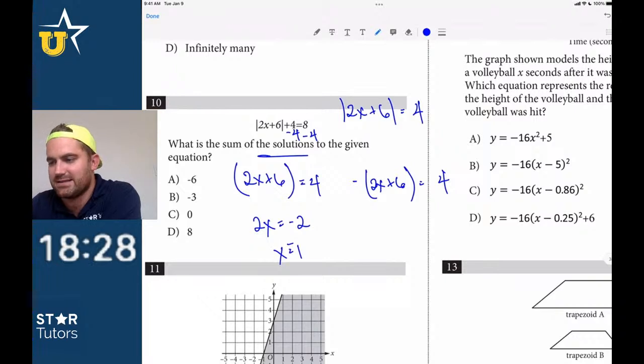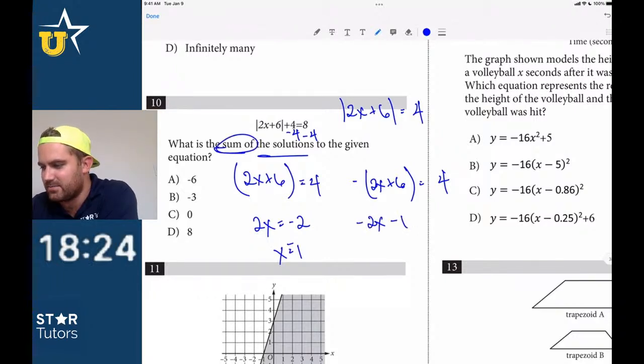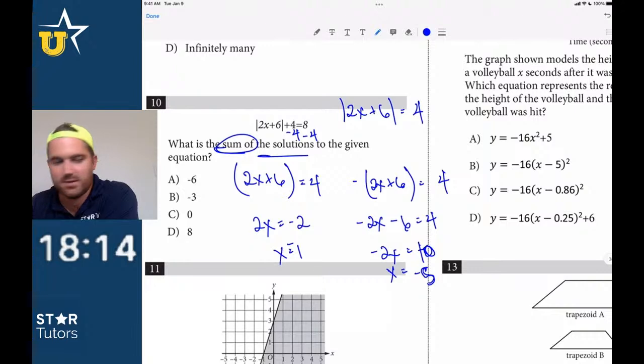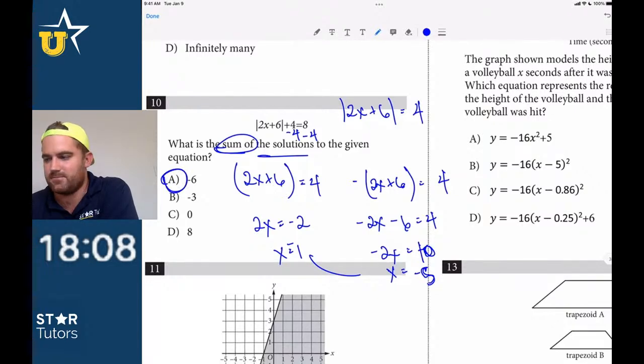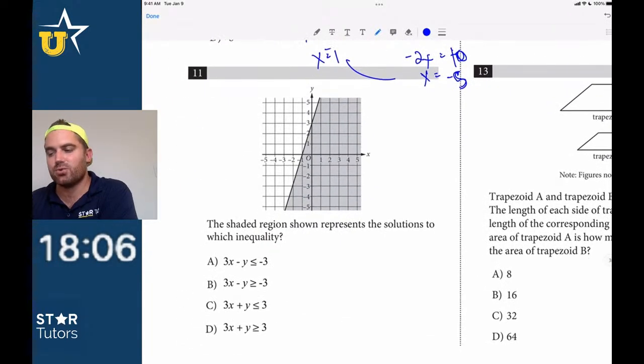Be careful, they're looking for the sum of the solutions. Very common, simple mistake. Minus 2x minus 6 is equal to 4. Negative 2x is equal to 10, sorry. So x is equal to negative 5. And the sum of those two solutions, right, would be negative 1, negative 5. So the answer would just be A. Number 11. So this is a good example.